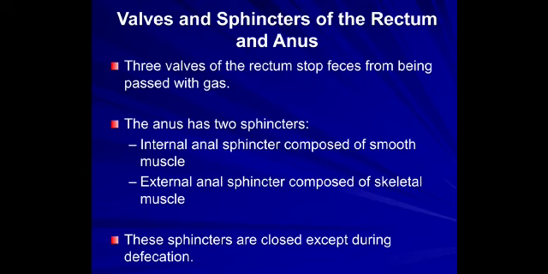The valves and sphincters of the rectum and anus. Three valves of the rectum stop the feces from being passed with gas. It can be voluntarily controlled. The anus has two sphincters: the internal anal sphincter composed of smooth muscle, whereas the external anal sphincter is composed of skeletal muscle, which is somatic in innervation. These sphincters are closed except during defecation.